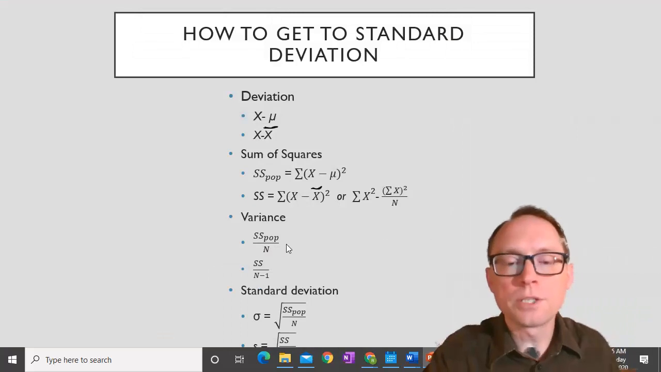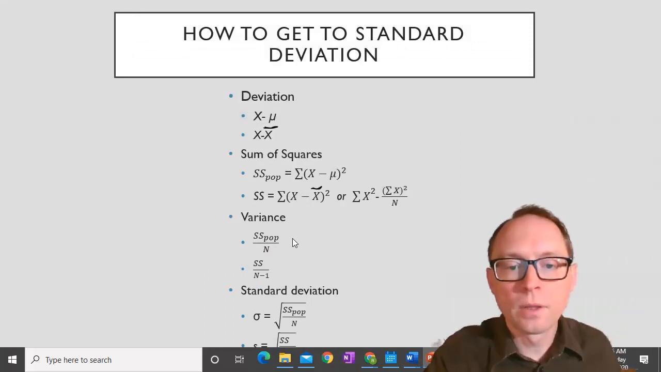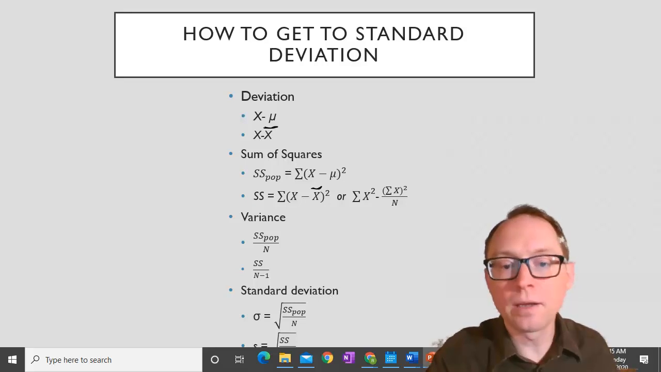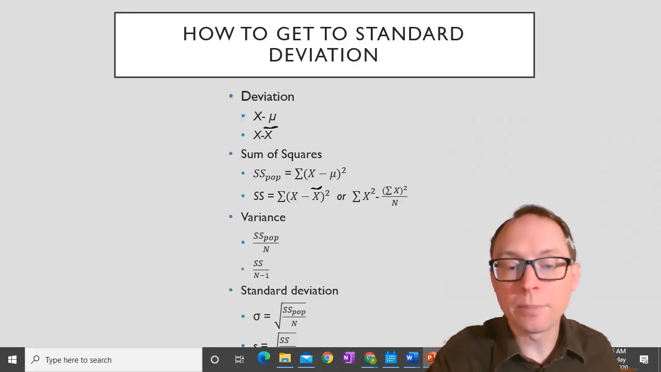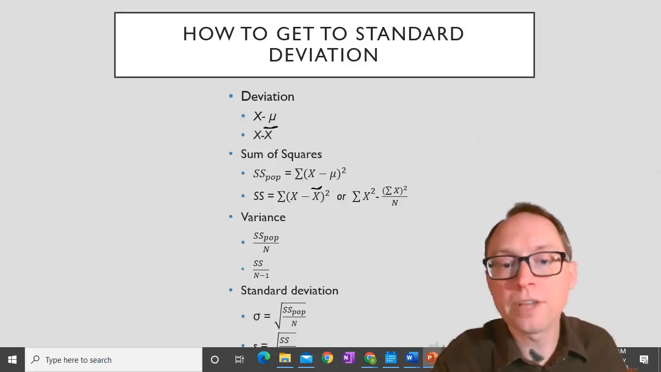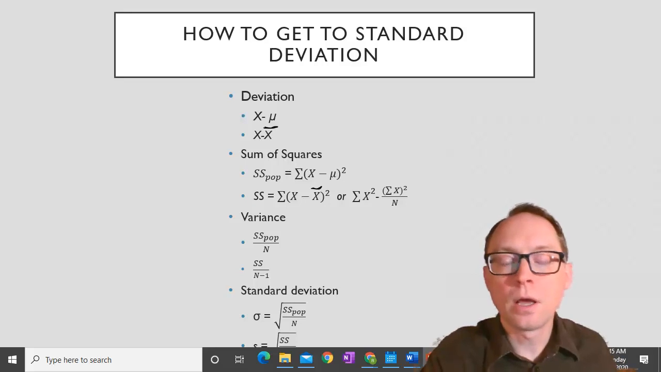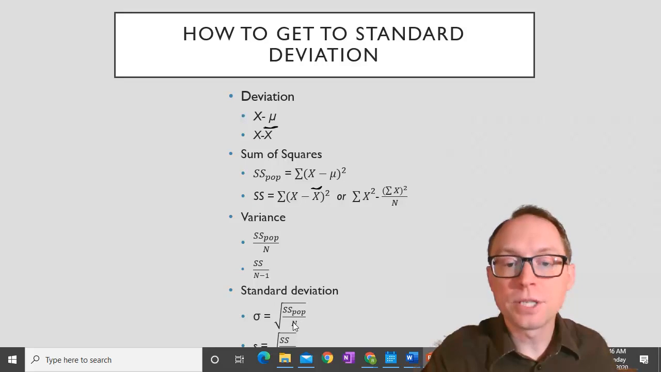So here's where we left off, the variance. Then if you look right here, we're going to get to standard deviation. Now we call standard deviation two different things depending on if you are looking at the sample or the population. This is a lowercase sigma, and when we're looking for the standard deviation of the population, we call it lowercase sigma. You see this SS pop divided by n? It's the same as variance, SS pop divided by n. All we got to do is take the square root of that.